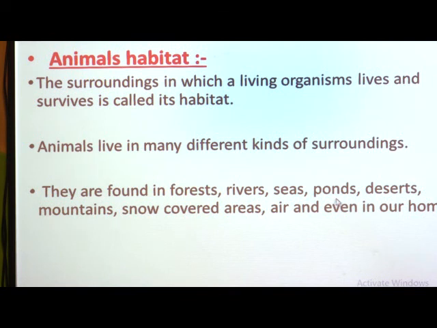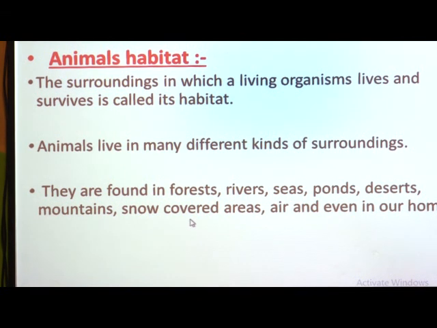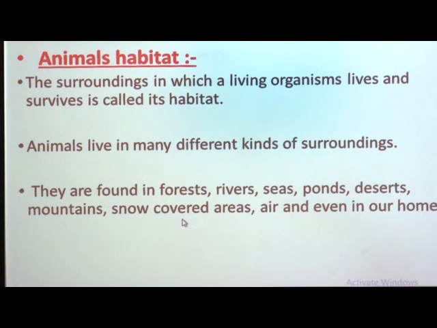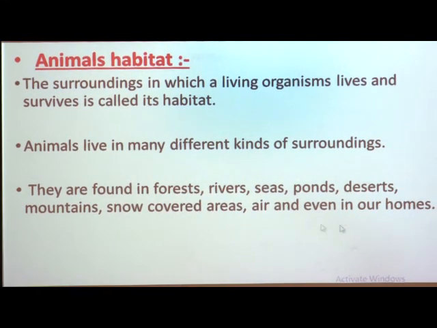Then some animals like the camel are found in deserts. Also some animals are found in mountains and snow covered areas. For example, the polar bear is found in snow covered areas. Also some animals like birds, eagle, owl, etc. are found in air, and even some animals are found in our homes.